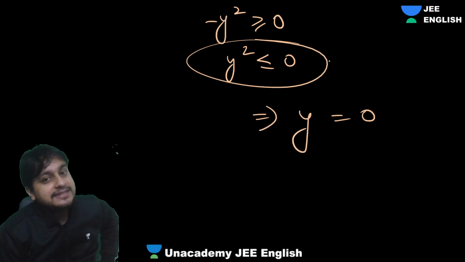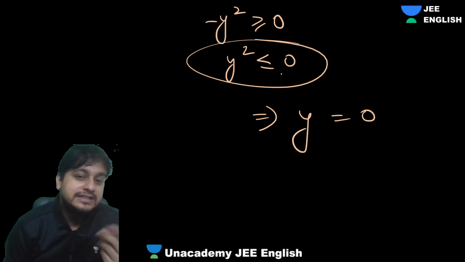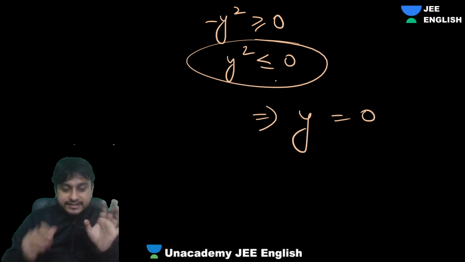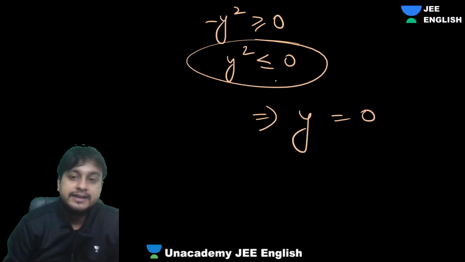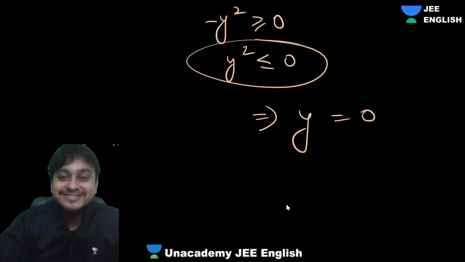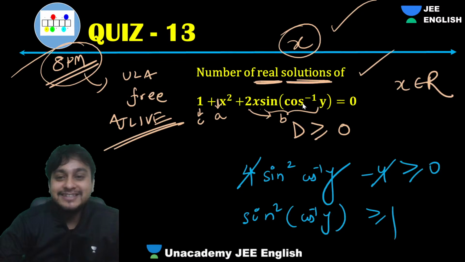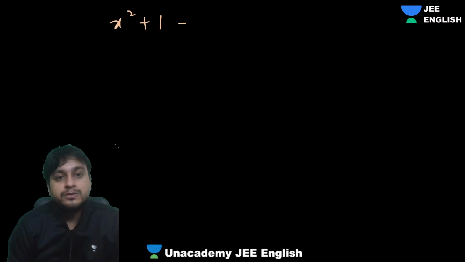That means, guys, your y is simply 0. Y square less than or equal to 0 means what? Tell me any y which will satisfy this. It's only 0 which will satisfy. So that's it. Y is 0, guys. Job done. So in this equation, you can put here y as 0. So we'll get x square plus 1 plus 2x cos inverse 0.